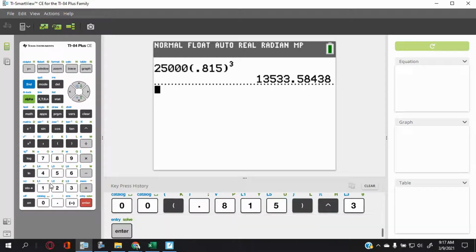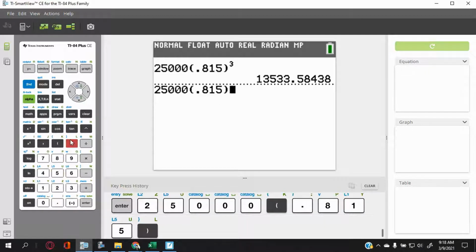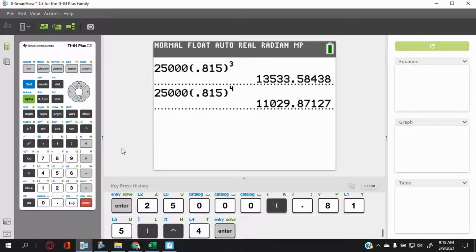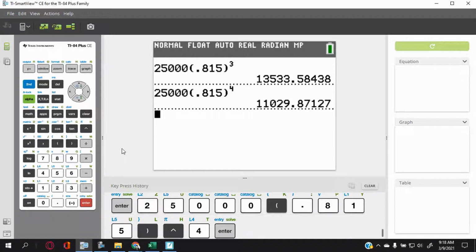Now I'm going to do the same thing, changing the 3 to a 4. 0.815 to the fourth power. And then I'm going to subtract them. Let me round this up here while we're at it, because they want to know the difference, how much it actually loses in money.